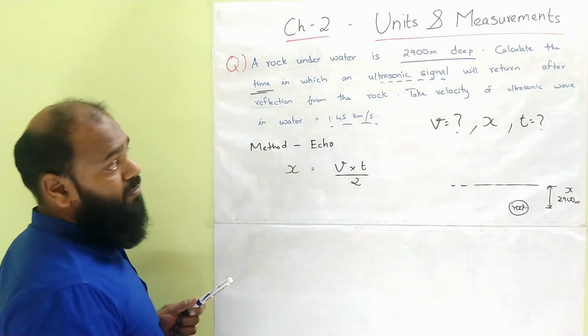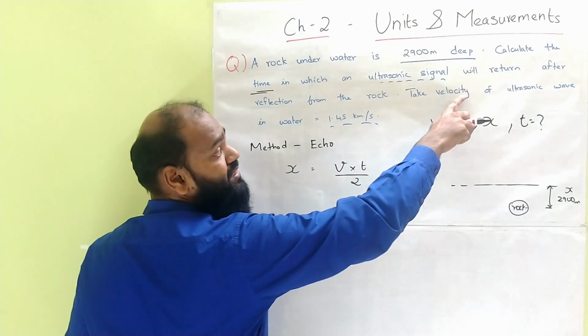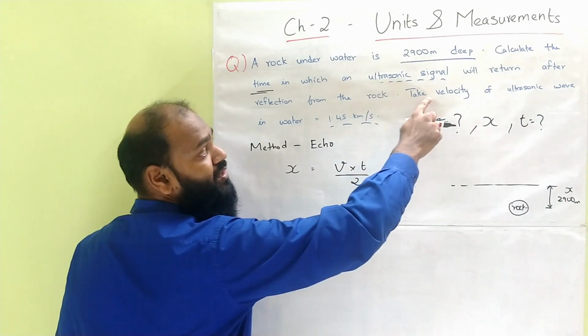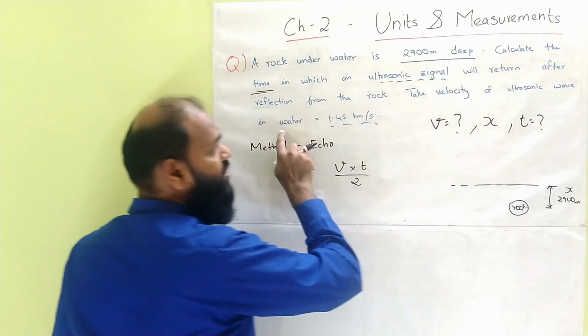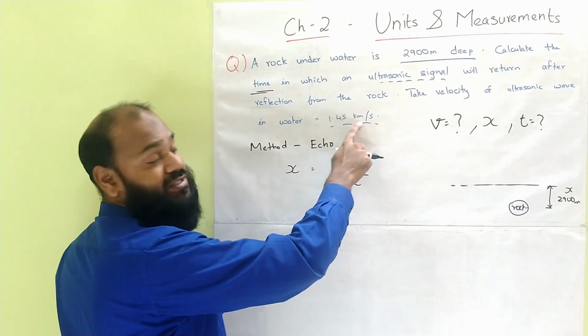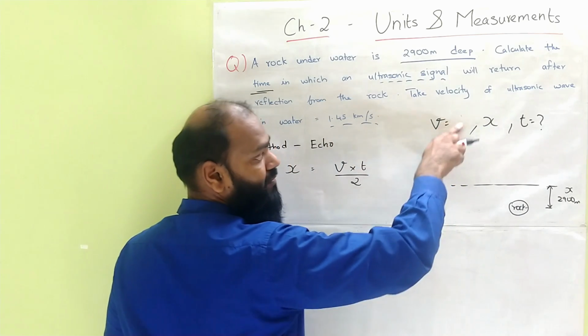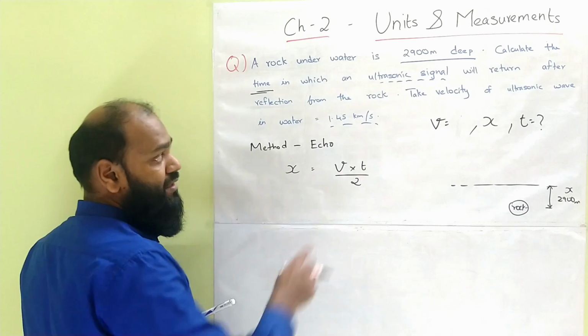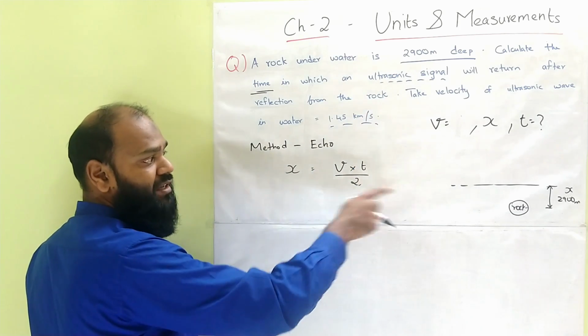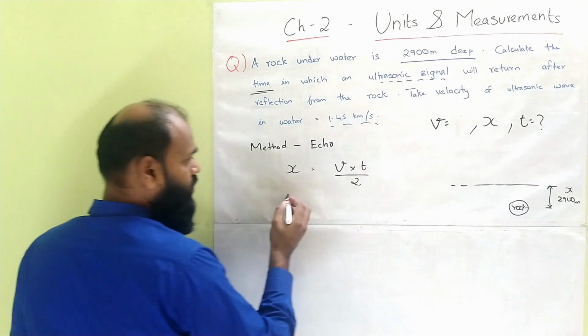Oh, sorry, just one more piece of information. Velocity is given. From the next part of the question, you can see that the velocity of the ultrasonic wave in water is 1.45 kilometers per second. So velocity is given. So let's substitute these values into the formula and see what we get.